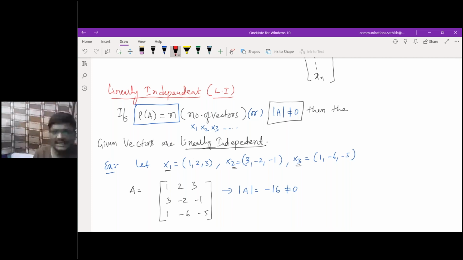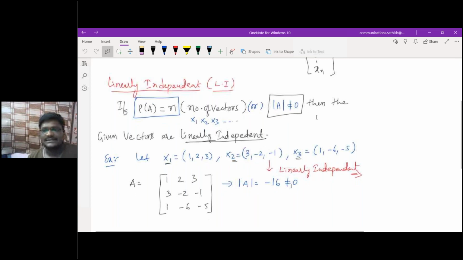Hence I can conclude these vectors are linearly independent, since the determinant is not equivalent to 0. That's all. They will ask you to check whether the following vectors are linearly dependent or linearly independent. Maybe in your academics you have done many more concepts, but they are not required here, only rank or determinant. Is there any doubt in this case? Is it clear? Yes, sir, it's clear.